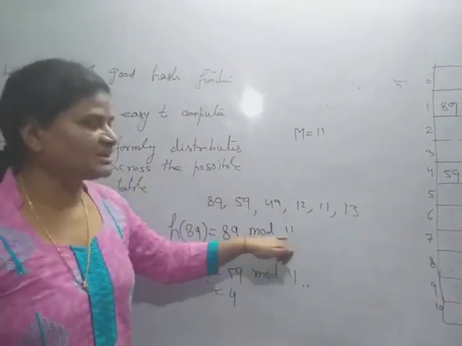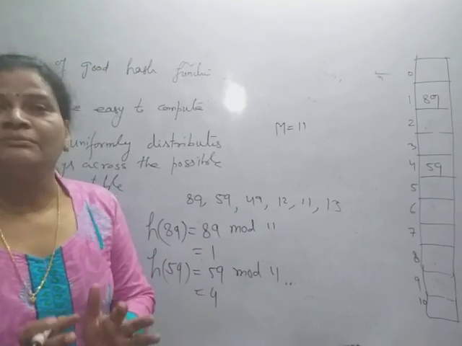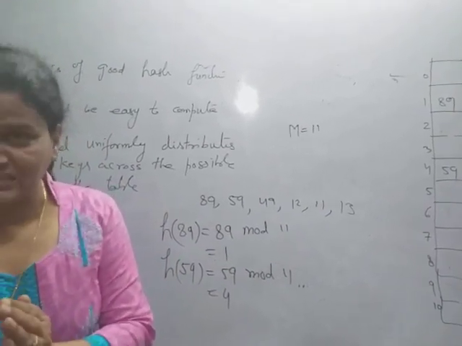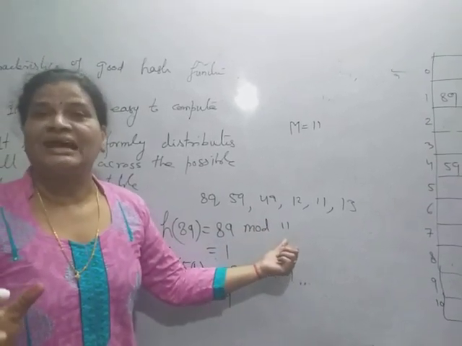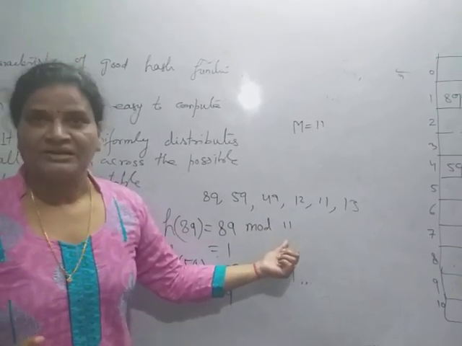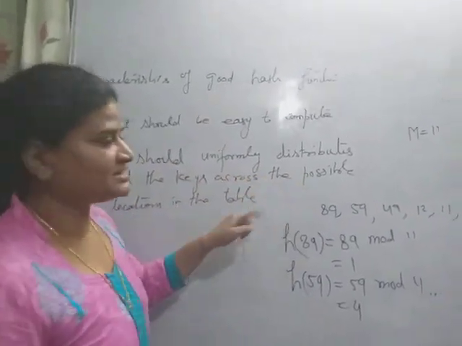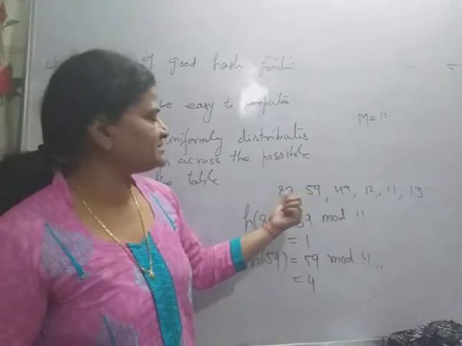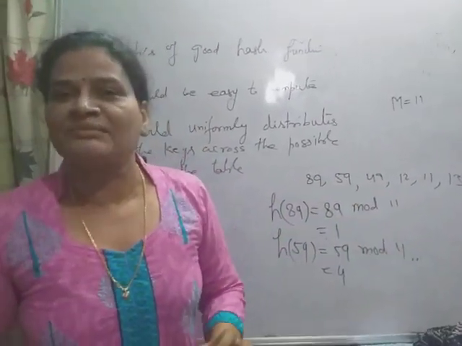So if I take the size of the table as a prime number, then the number of collisions is small as compared to when we take the table size as a composite number. This line explains that it should distribute uniformly. If we take 10, then 89, 59, 49 all go to the same address 9.